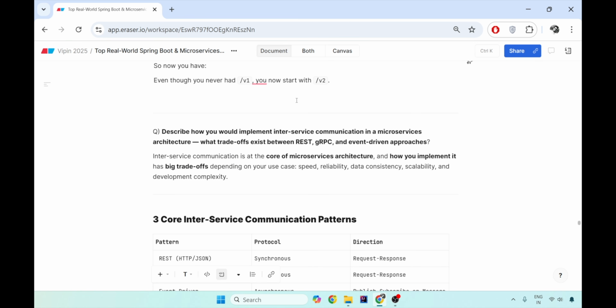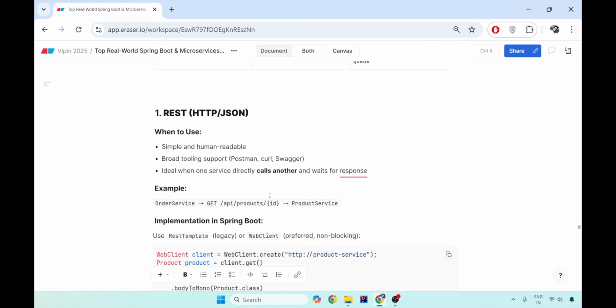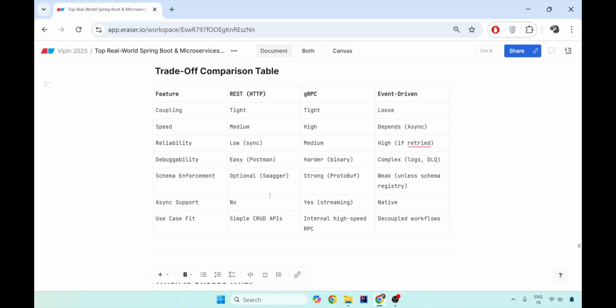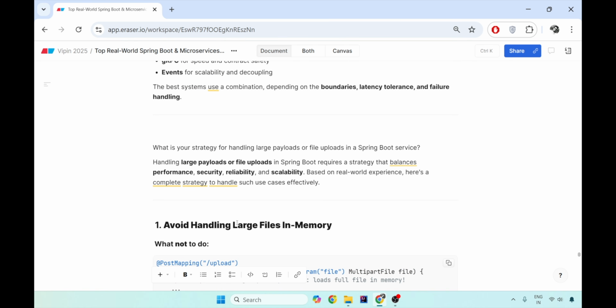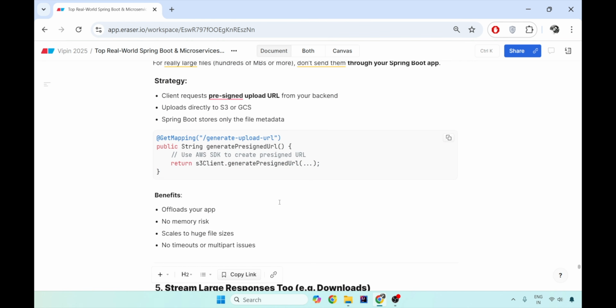I have many more things to cover, like how inter-service communication happens with REST APIs, gRPC and event-driven, and what the trade-offs are between them. This is a very common question. I also have to cover how you handle large files: they should not be in memory, they should be at a temporary location, and a lot of other things.